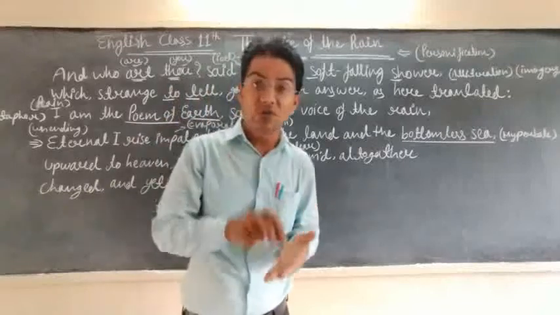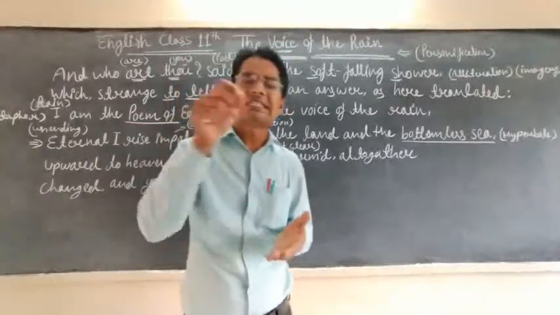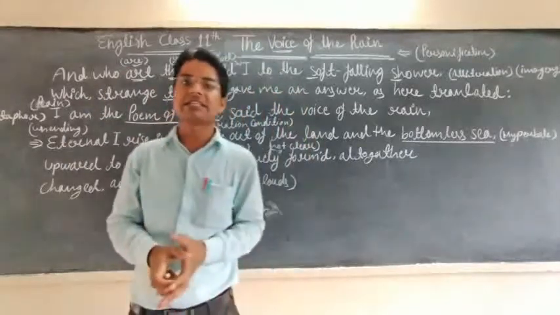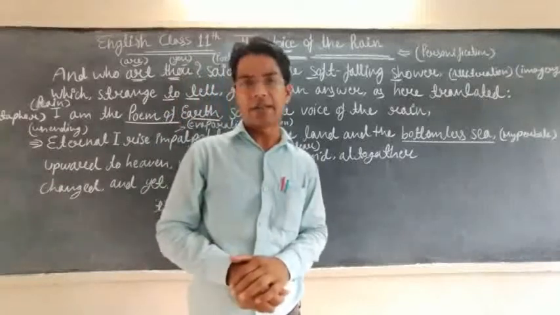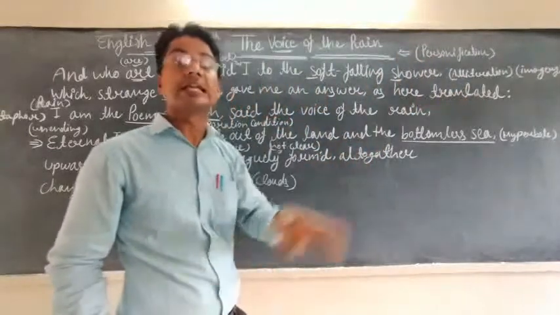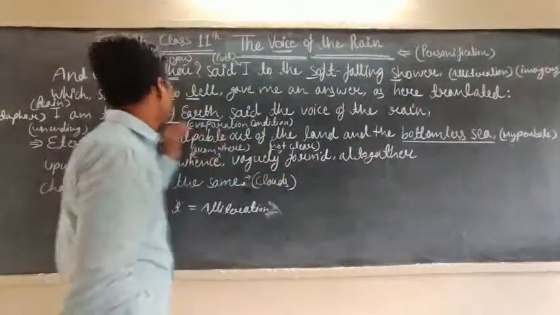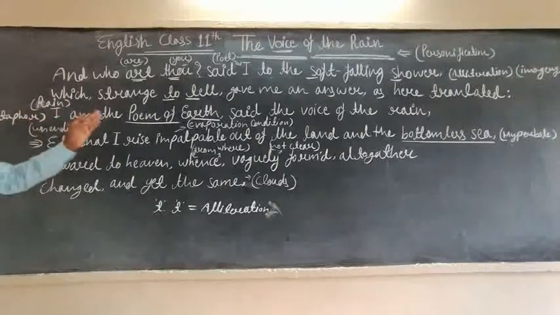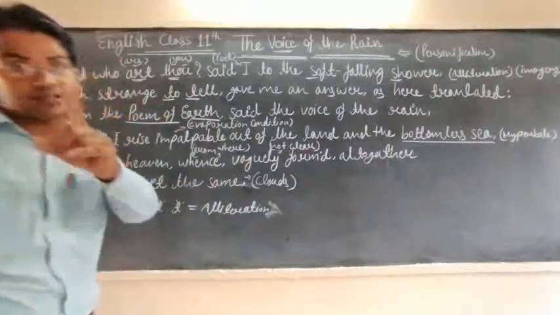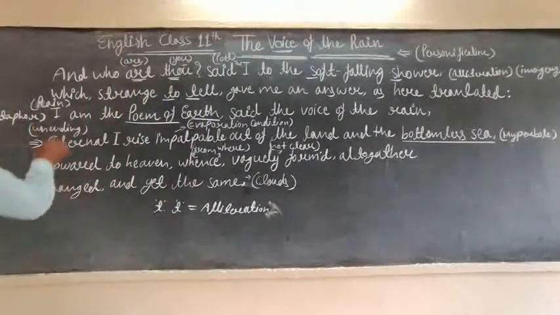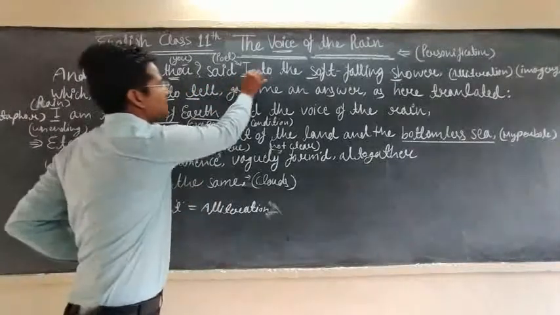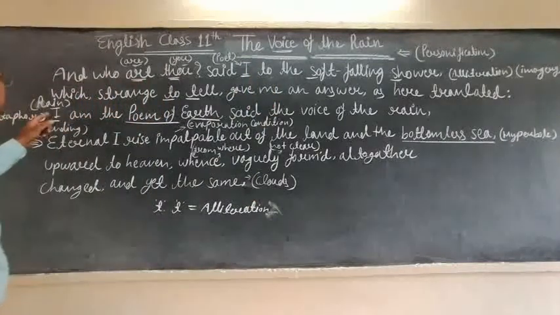With the help of music, with the help of the shower, with the sounds of the drops, with the falling styles of the rain, these things relate to the reply by the rain. This is why it is translated here, and what is the translation? The translation is here: I am the poem of earth. It is the first verse of the rain, whatever was translated by Walt Whitman. I stands for rain, and this I stands for poem. I stands for rain.